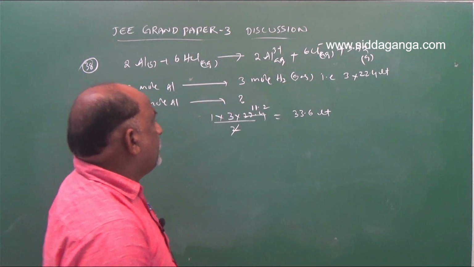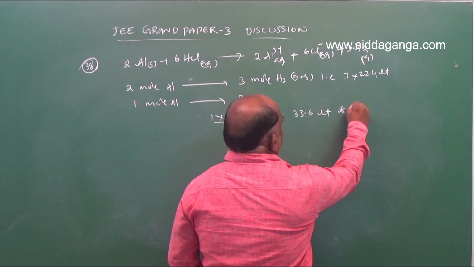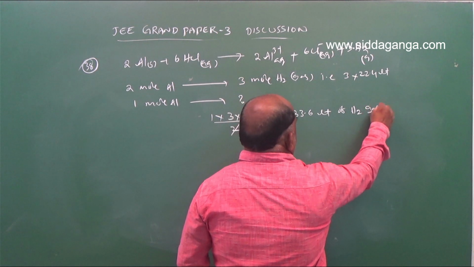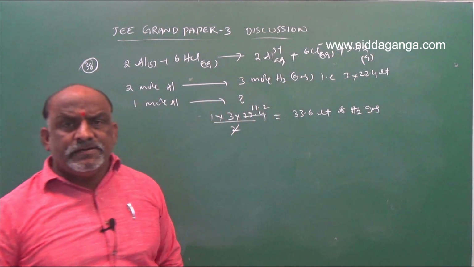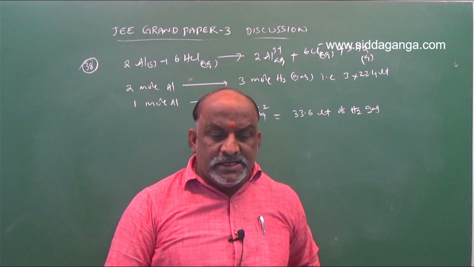Clear? 33.6 liters of hydrogen gas will be liberated. This is condition 1. 33.6 liters H2 is produced.